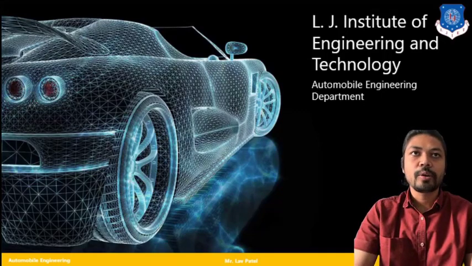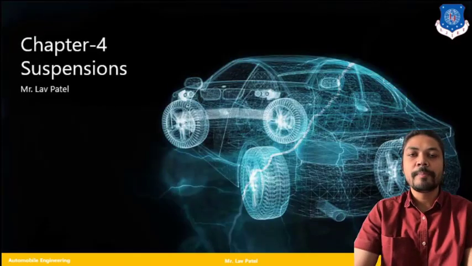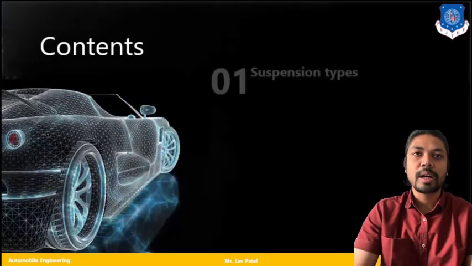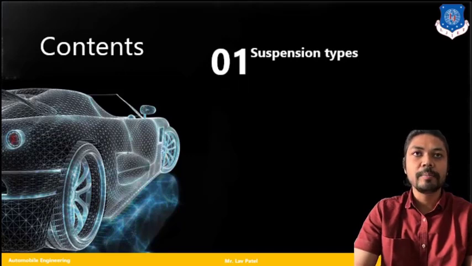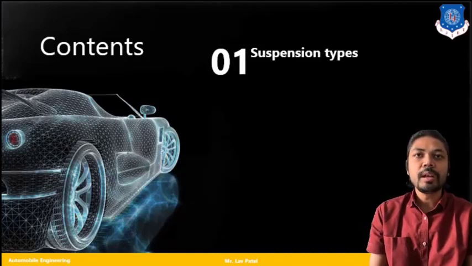So in today's lecture we are going to start with a new chapter, that is suspension. In this chapter we are going through several parts. Like, first part is about suspension, how suspension works, what are the types of different suspensions, main types, solid axle types, independent suspension systems, McPherson type suspension system. This is all about the first part.